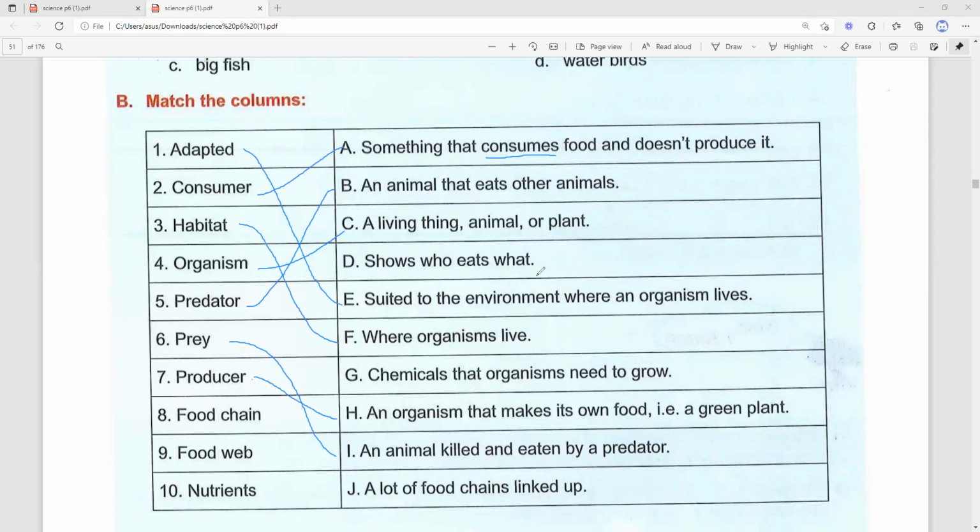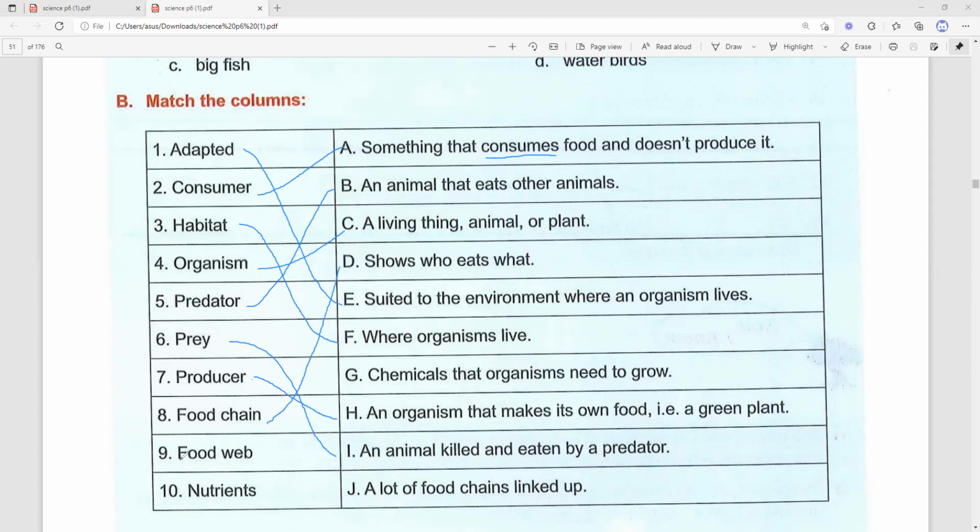Okay, for example, grass is eaten by a grasshopper. A grasshopper is eaten by a bird, and a bird is eaten by a snake, and the snake is eaten by an eagle. Okay, so that is food chain. So food chain shows who eats what.